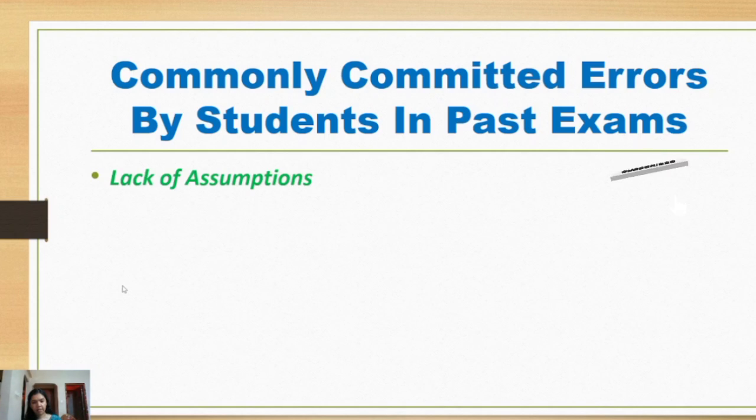One of the primary reasons students lose marks is failing to mention the assumptions they have made while solving a problem. For instance, if the question is incomplete and you need some data which is required to solve the question but it is not present in the question, in this case you will have to make assumptions.